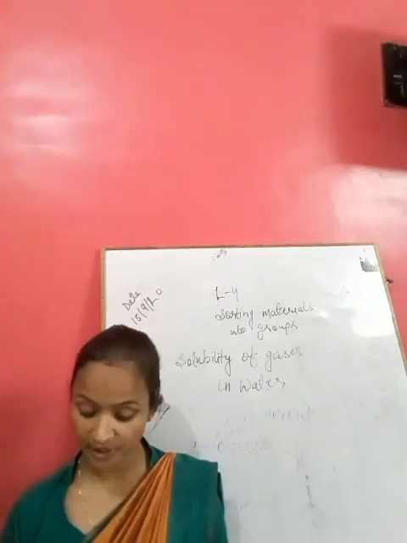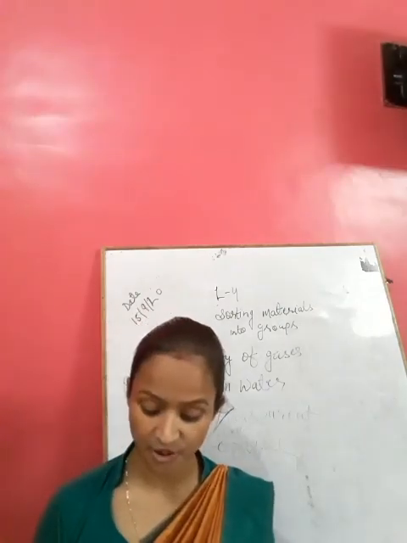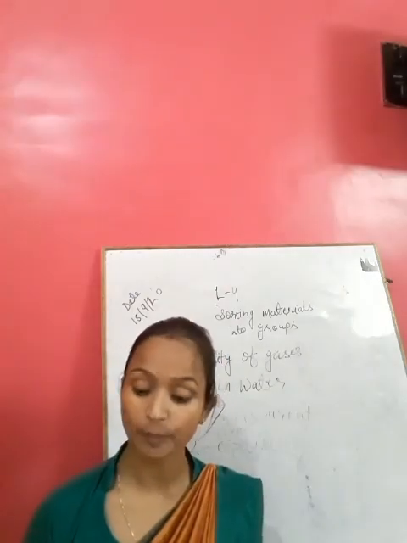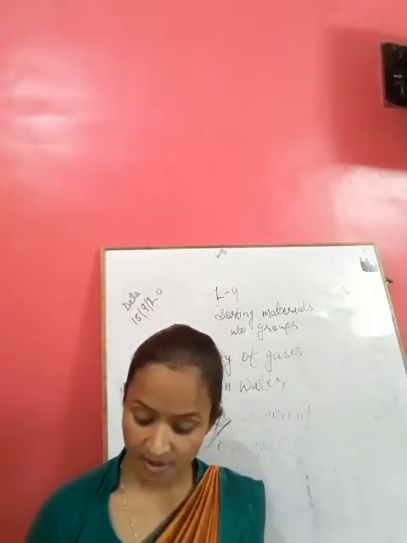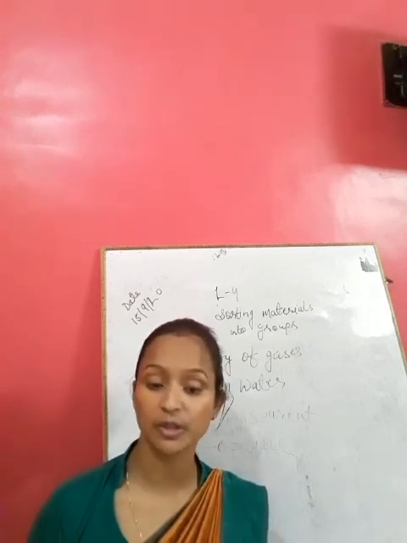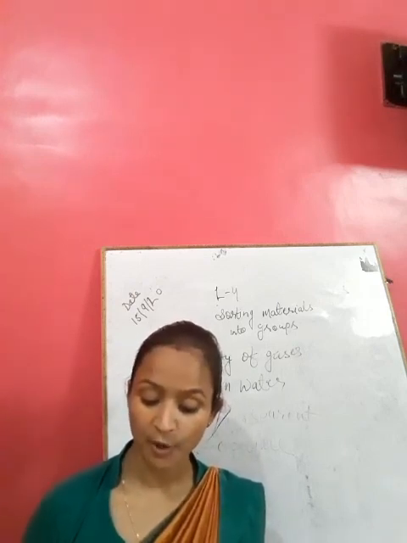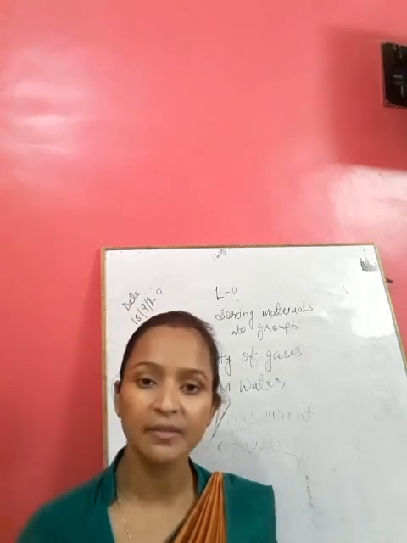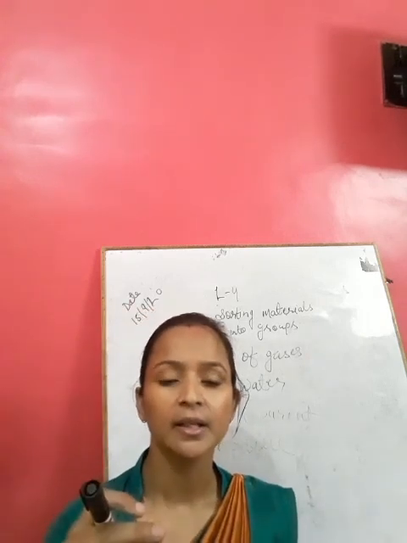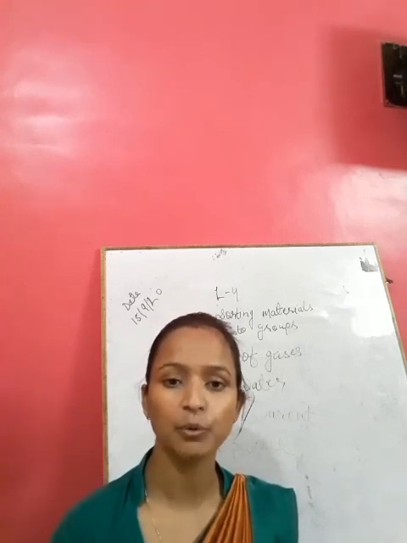And transparency, opaque, opacity, translucent. These are the topics, and examples of translucent materials and opaque materials. So till here you have to take revision properly. What I taught you today, you have to revise.